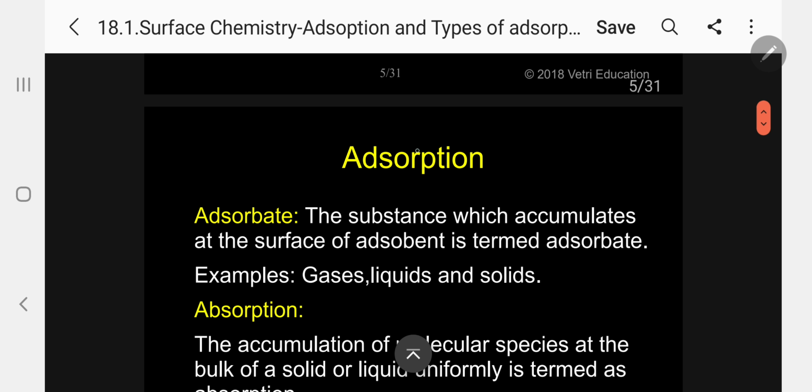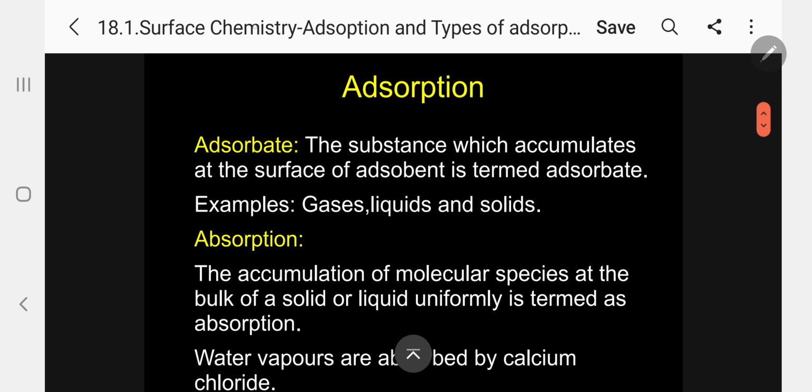Now, what is adsorbate? The substance which accumulates at the surface of the adsorbent is termed adsorbate. Example, gases, liquids, and solids can be adsorbed on the surface of the adsorbent.